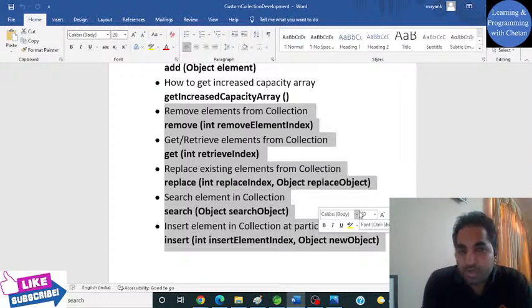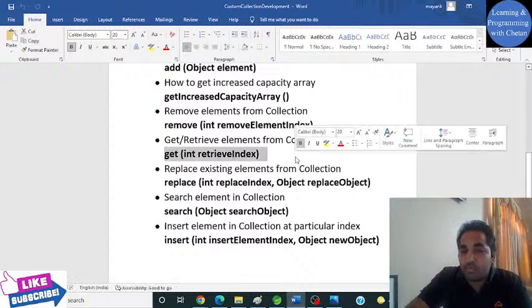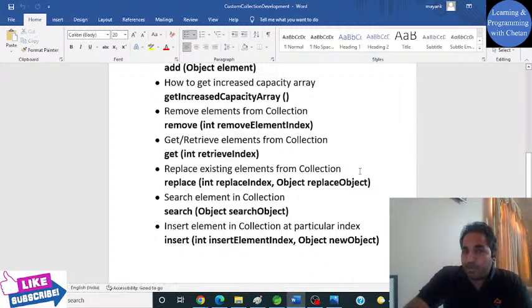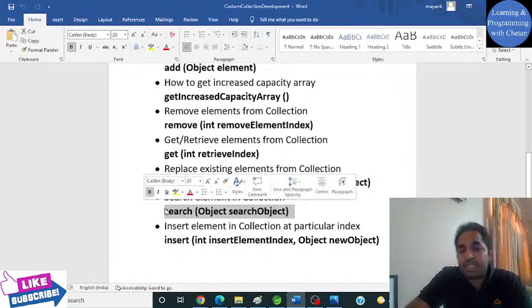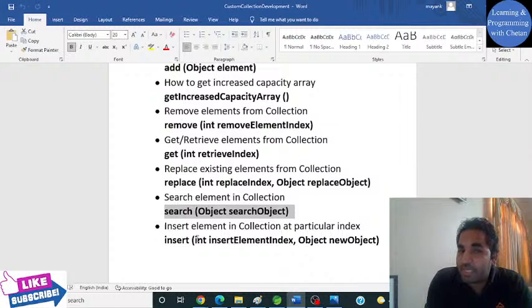We might be using a lot of collections, right? Whether it is an array list, your linked list, your vector, stack, queue, your set, map, you must be directly calling the add element method, or you must be calling your insert methods, right? Or your remove method, you must be calling the get method to get the particular element from your collection. Or when you need to search, you might be directly calling. But have you ever thought of how they are internally working? What is the actual algorithm being used in background?